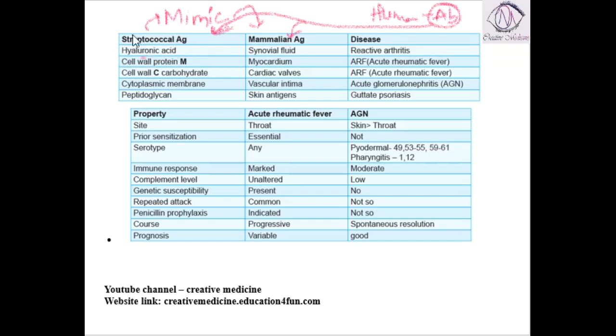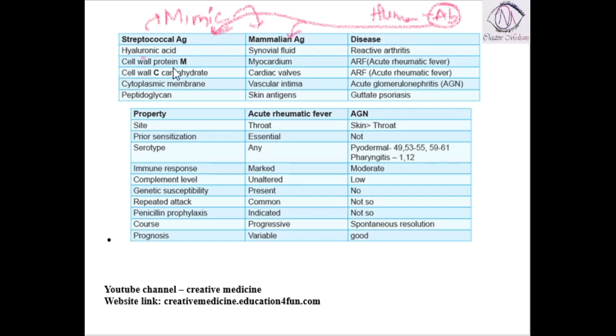Hyaluronic acid in the streptococcal antigen will mimic the synovial fluid in the mammalian antigen. Synovial fluid also contains hyaluronic acid. So, because synovial fluid chemically contains hyaluronic acid, the hyaluronic acid present in the streptococcal antigen mimics the synovial fluid of the mammalian antigen. This mimicking will result in the disease called reactive arthritis.